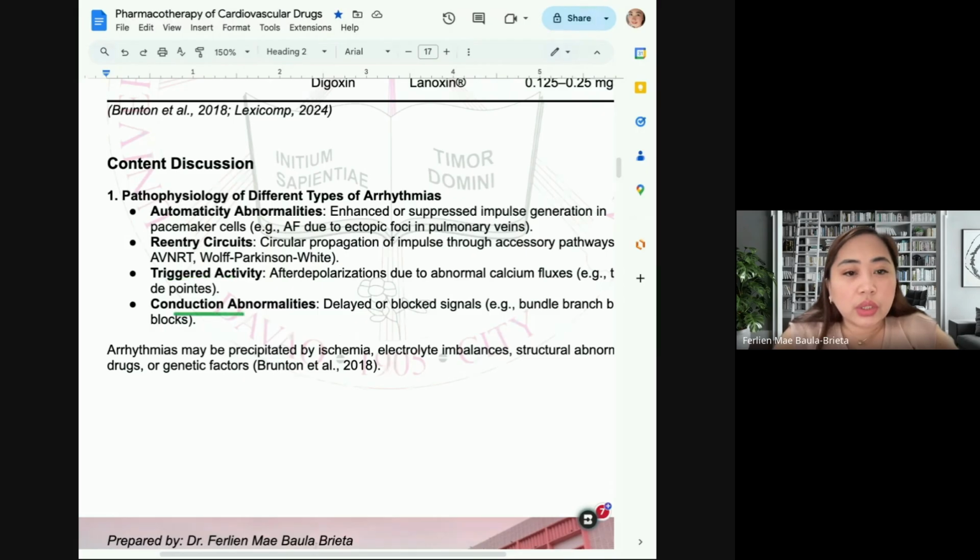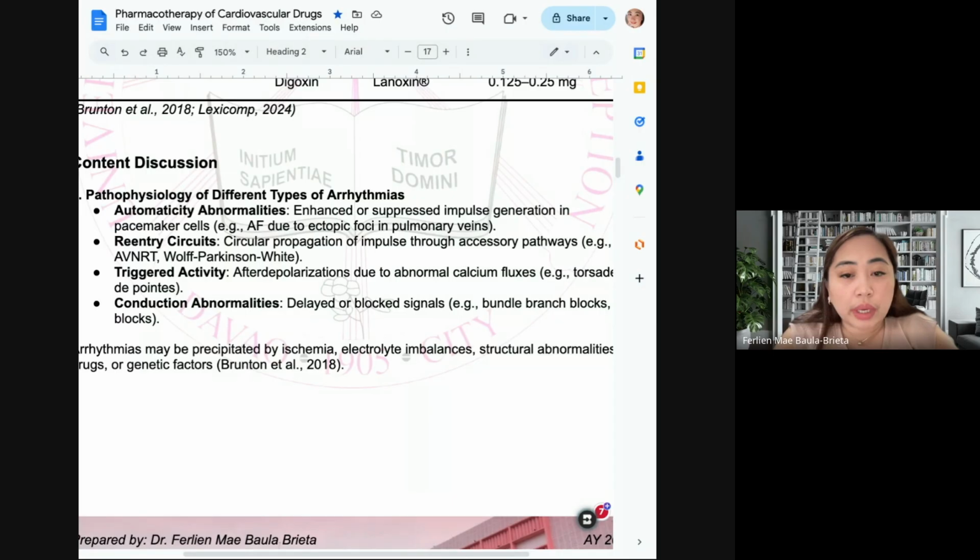So conduction abnormality is the one I mentioned a while ago.